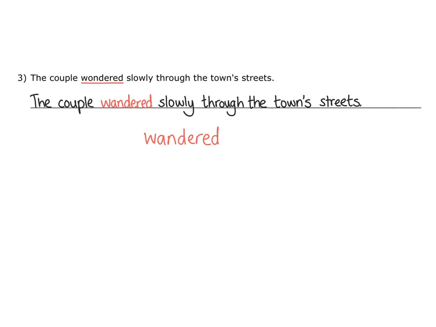Remember to read the sentence very carefully, looking closely at each word. In this case, we spotted the incorrect word straight away, as we read out the sentence clearly and slowly. Wondered is turned into wandered to make the sentence correct.